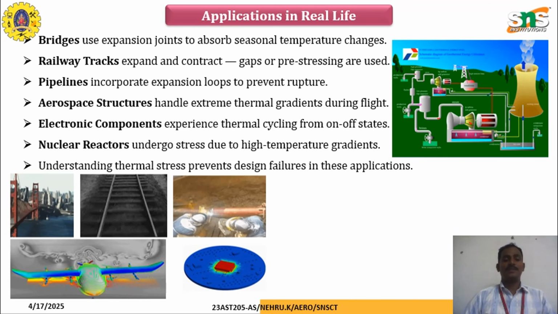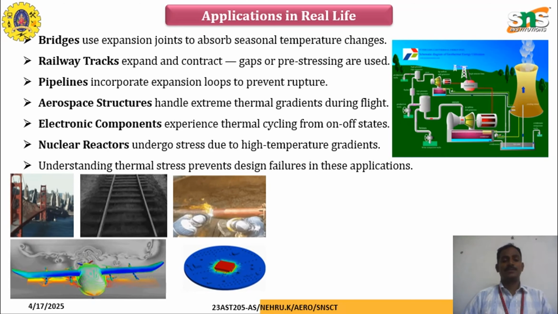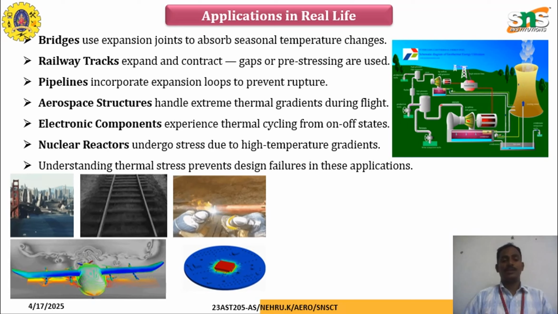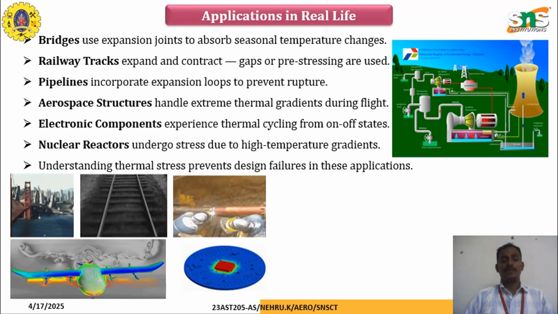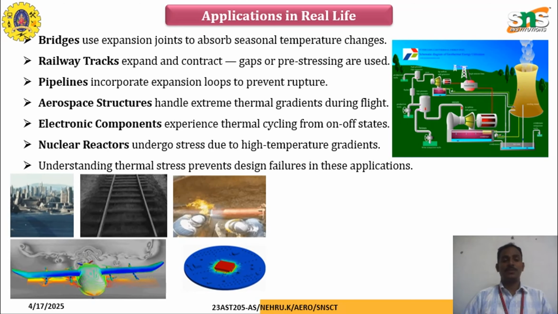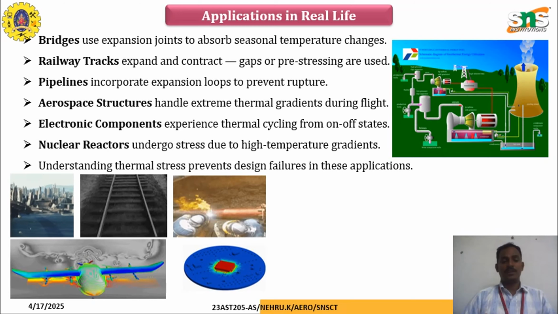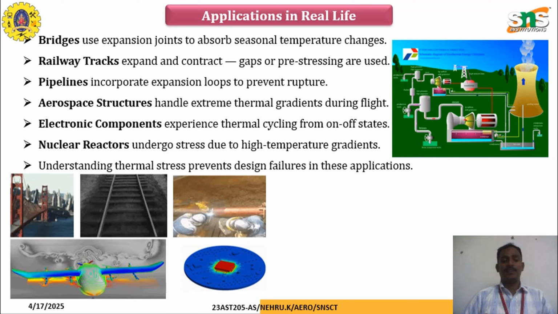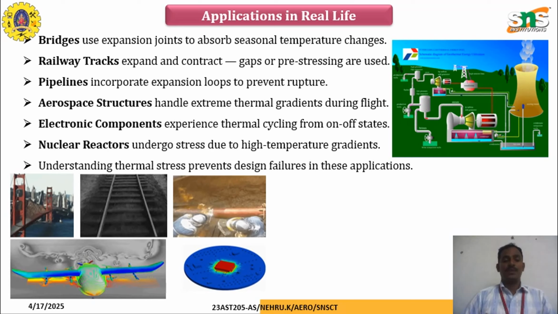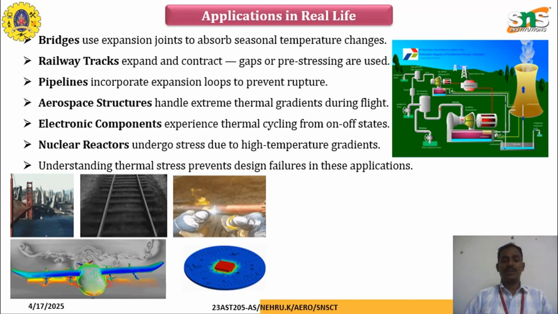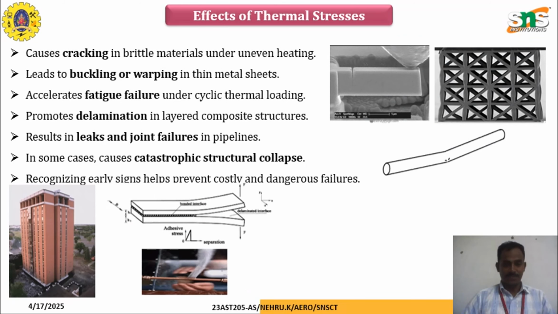The real-world applications are bridges, railway tracks, pipelines, aerospace structures, electronic components, and nuclear reactors. These are the different applications where real cases happen, for example in railway bridges due to temperature change. In railway tracks, gaps or pre-stress are used to allow expansion and contraction and avoid failure of the track. Pipelines are the same, to avoid rupture. An aircraft structure handles thermal gradients during flight conditions. These are a few examples to understand thermal stress in real-life applications.